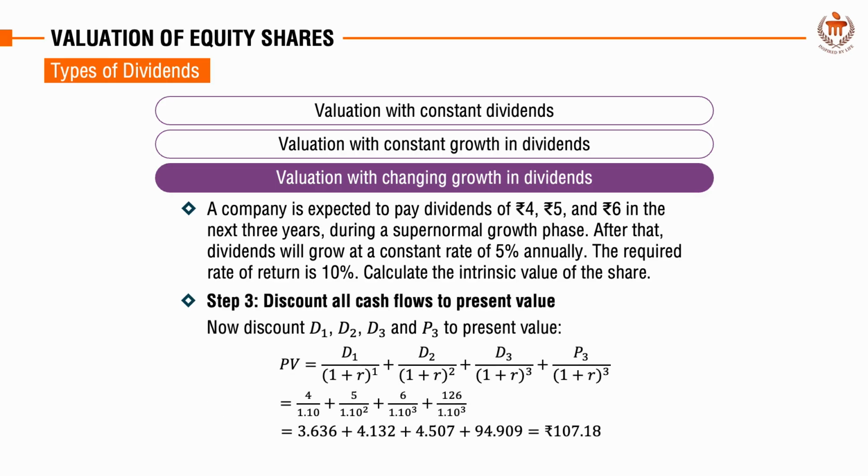Next, we calculate the present value of all expected cash flows. This includes the dividends of 4, 5 and 6 rupees in the first 3 years and the future share value of 126 rupees at the end of year 3. We discount each of these amounts back to today using the required rate of return of 10%. So we divide each amount by 1.1 raised to the power of its year. Adding all the present values gives an intrinsic value of 107 rupees and 18 paise.